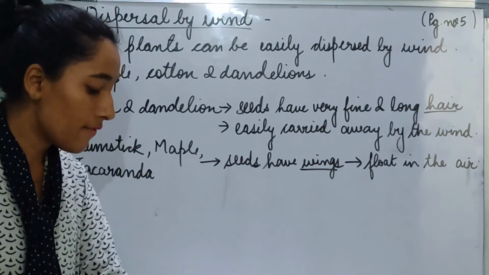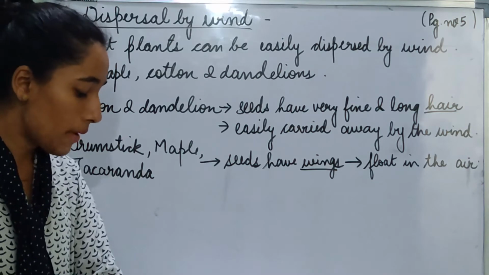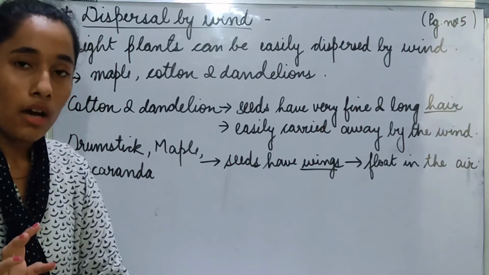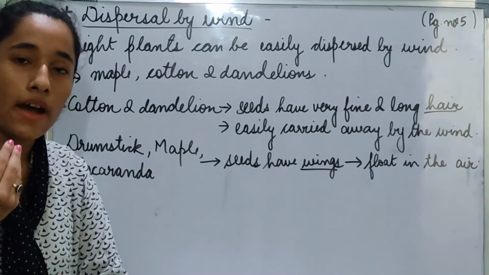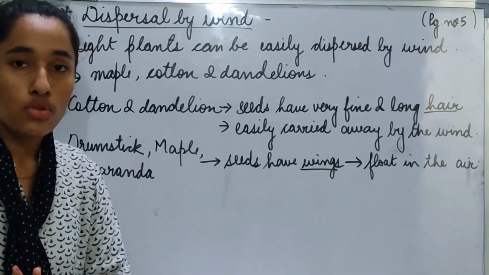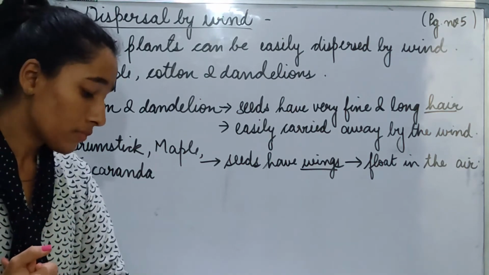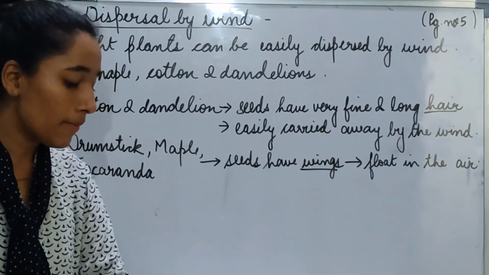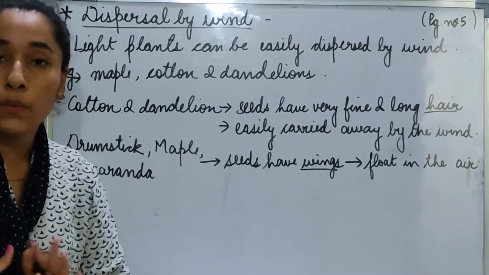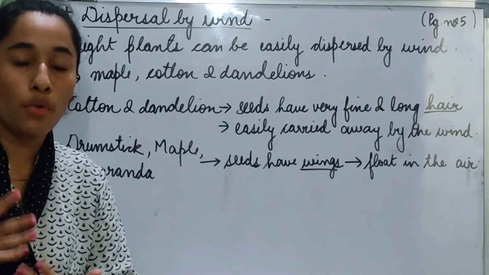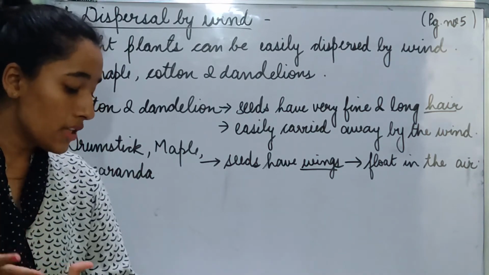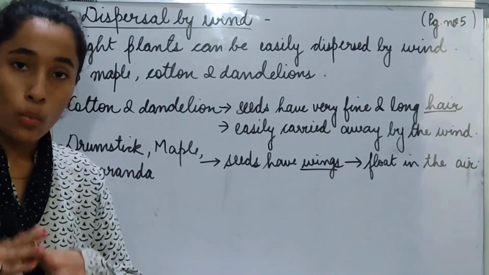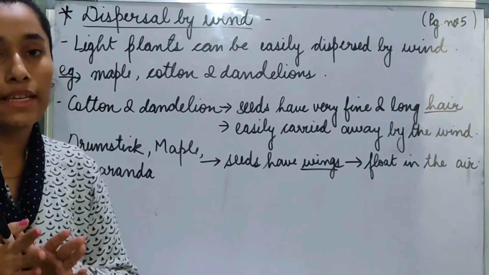Cotton and dandelion seeds have very fine and long hair around them by which they can be easily carried away by the wind. Seeds of some plants such as drumsticks, jacaranda and maple have wings that help them to float in the air. Anything with wings, for example birds, can easily fly or float in the air. Similarly, these seeds have wings that help them float.